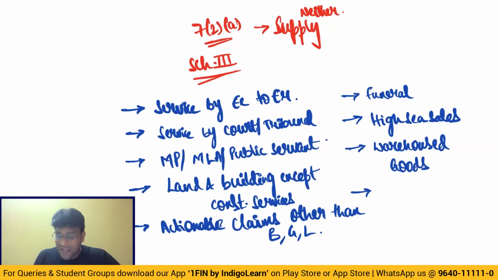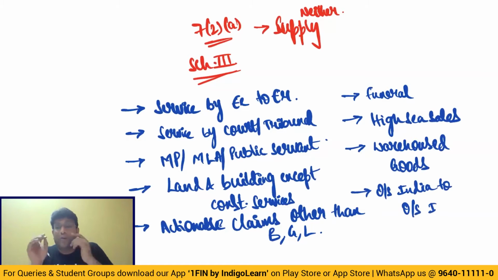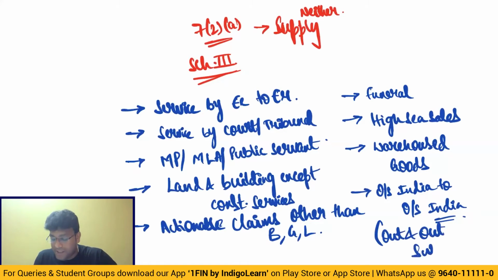All of us? Then supply from outside India to outside India. And goods are not touching India. So supply of goods from a non-taxable territory to another person in non-taxable territory without the goods entering into India. That is also not regarded as supply. Technically, we call it as out and out supplies because they never touched into India. They are coming from outside and they are going also outside.